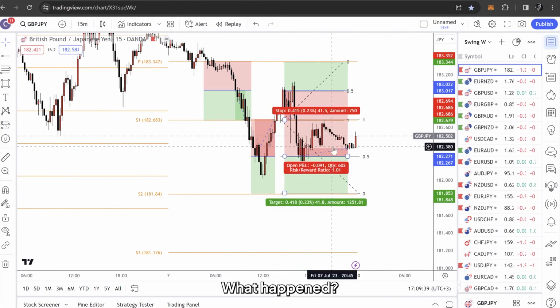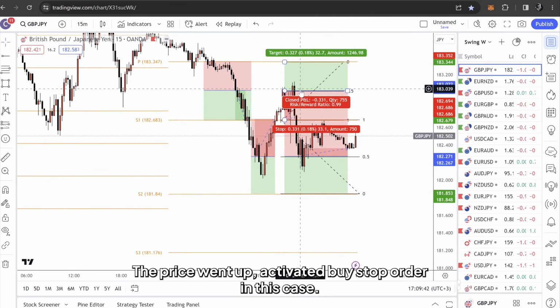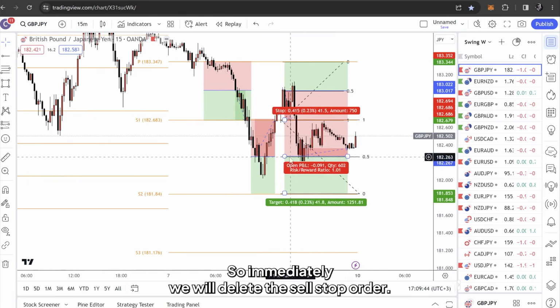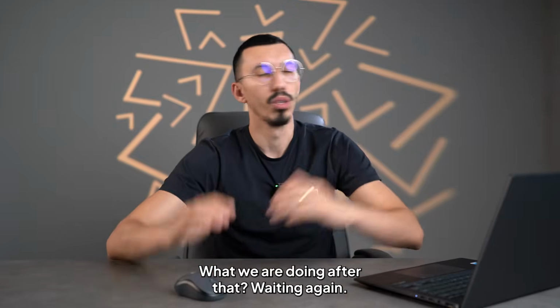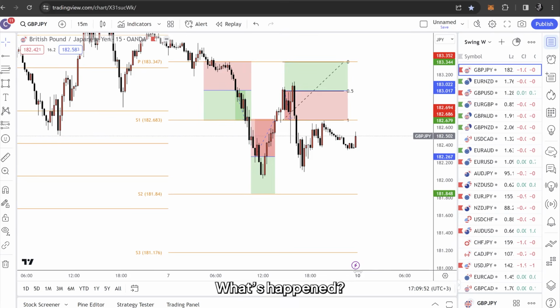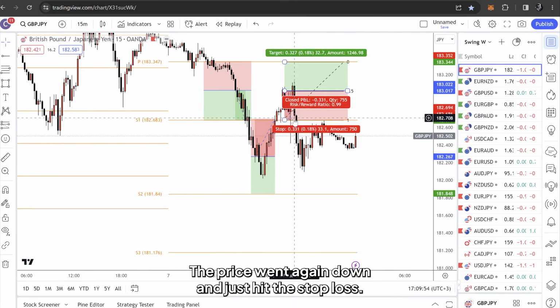What happened? The price went up, activated the buy stop order in this case, so immediately we will delete the sell stop order. What we are doing after that, just waiting again. What's happened? The price went again down and just hit the stop loss.